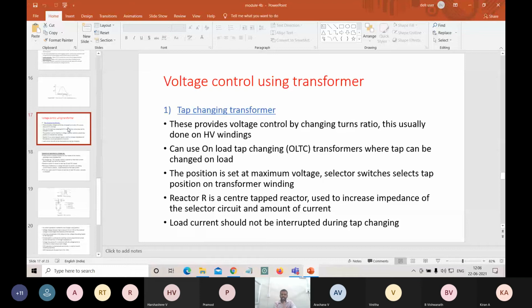This will be done in the HV winding and the OLTC, and we can also perform it while keeping on load. We can use on load tap changing transformers, where the tap can be changed with the load. So there are two types, with the load and without load.